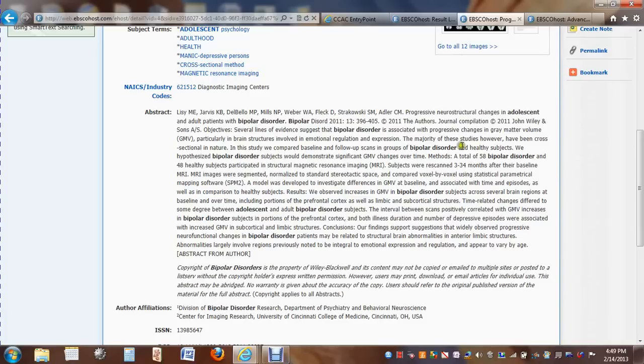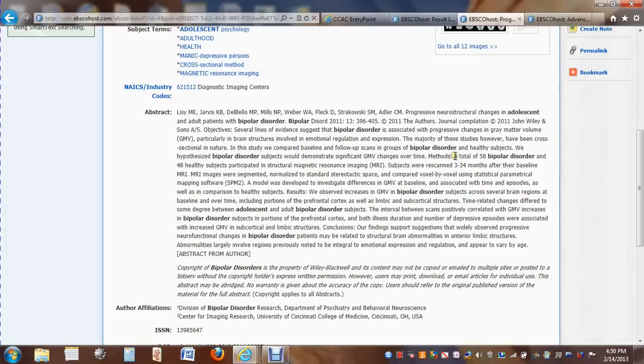So what we're seeing here is that there are changes in gray matter volume, GMV, in brain structures that seem to be related to emotional regulation and expression. So they're looking at changes in the brain of people that have bipolar disorder when compared with healthy individuals. So this makes for a nice study that I'll later on review.